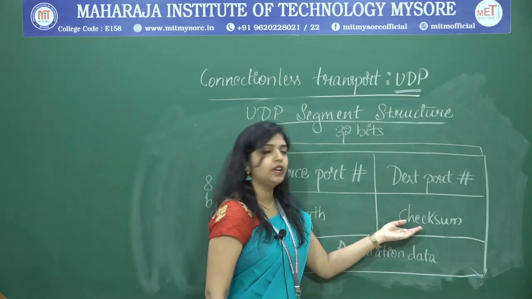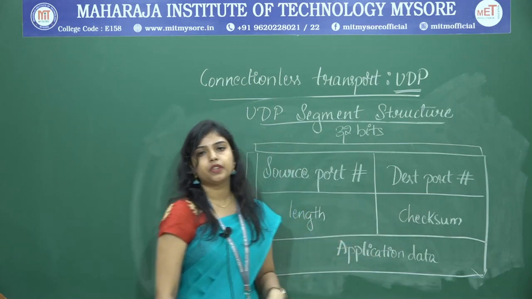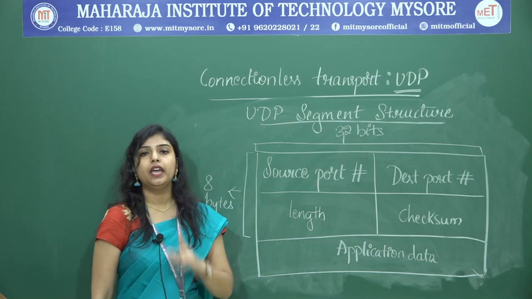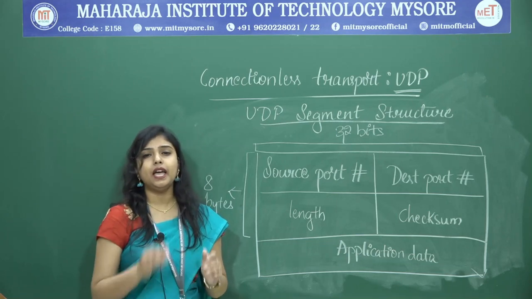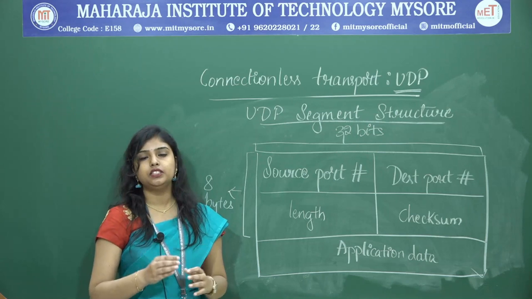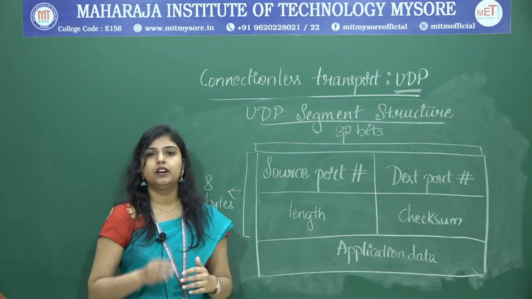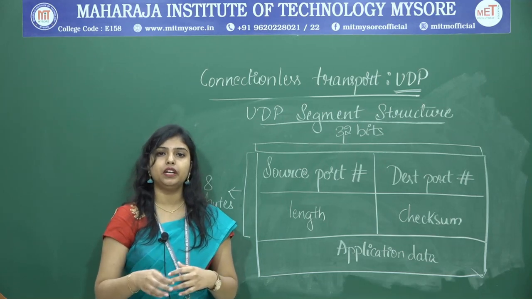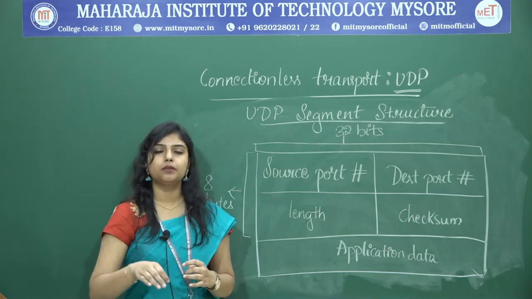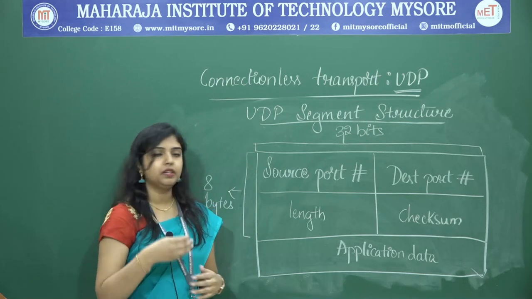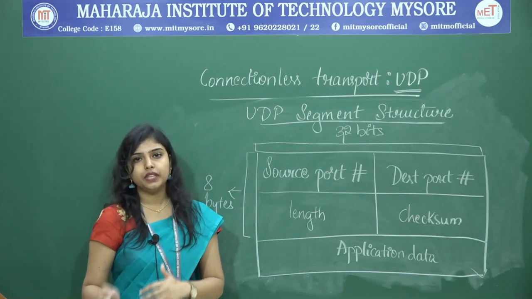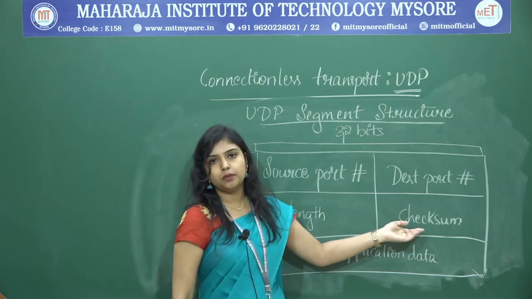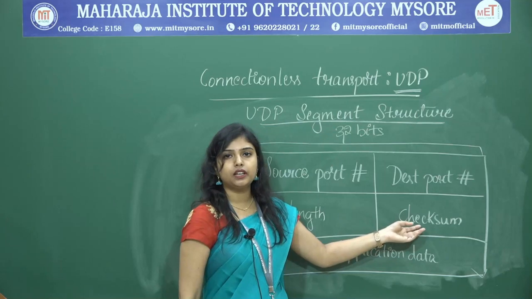And here this is a very useful field, checksum. UDP provides a very important feature called error checking. As it is connectionless, there is a chance that the packet may get deformed. That means bits get replaced, the packet may get reordered, or the packet may get lost. Because of these chances, it provides error checking. This error checking mechanism we call checksum.